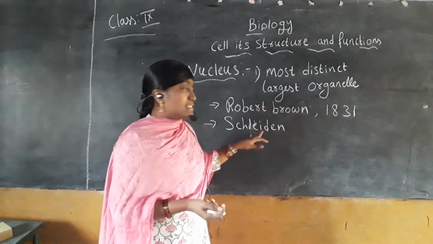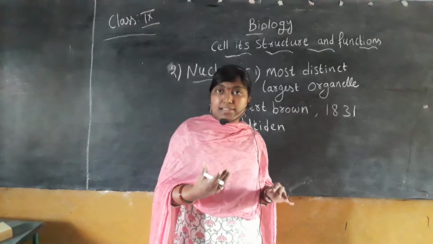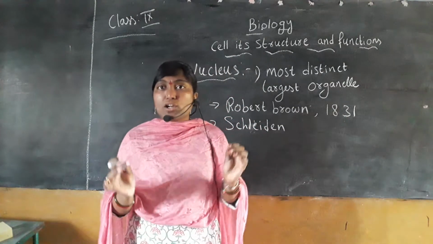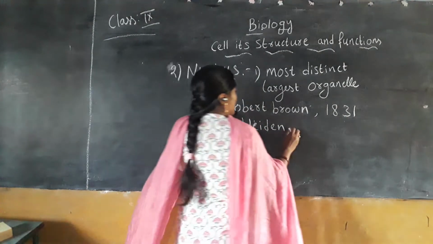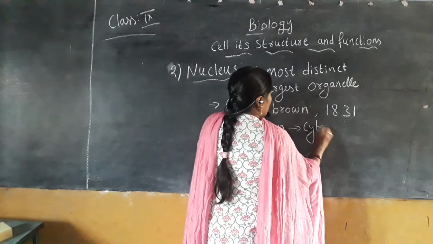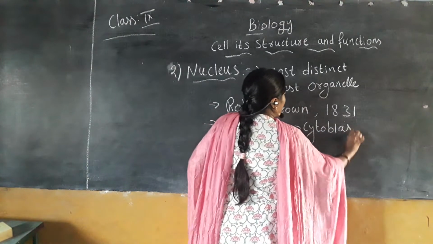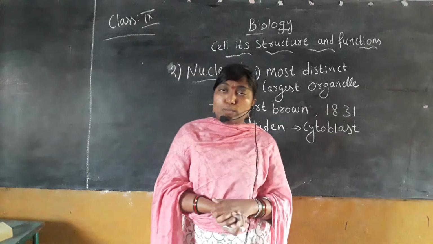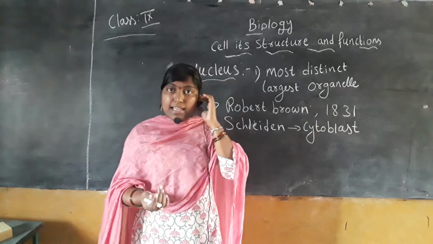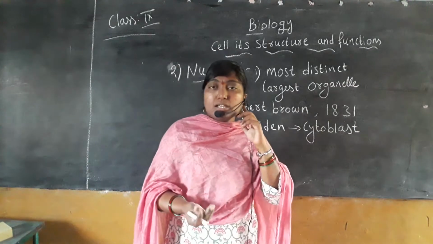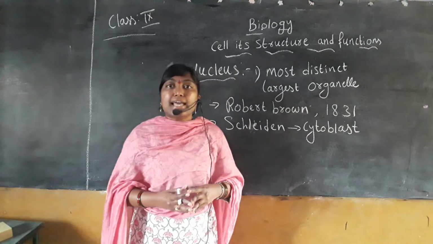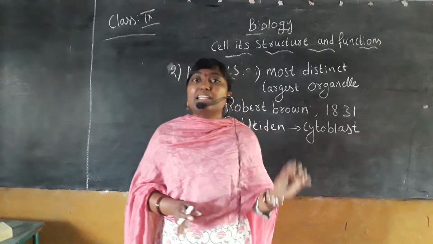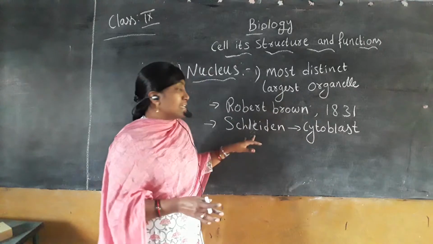What Schleiden stated is that new cells arise from the nucleus, and hence he called that particular nucleus a cytoblast. Why did he call it a cytoblast? Because new cells arise from the nucleus. So he named it a cytoblast. Who named nucleus as a cytoblast? Schleiden.